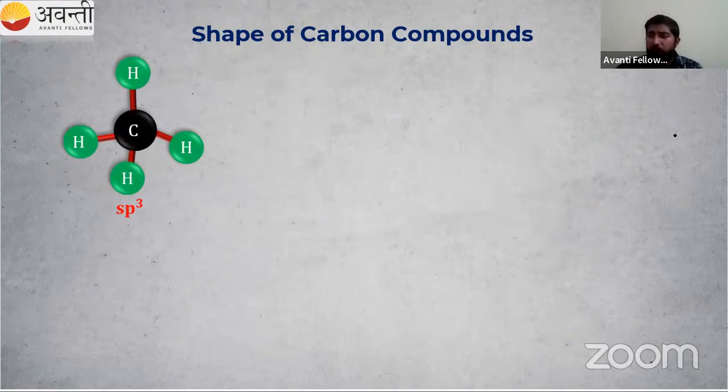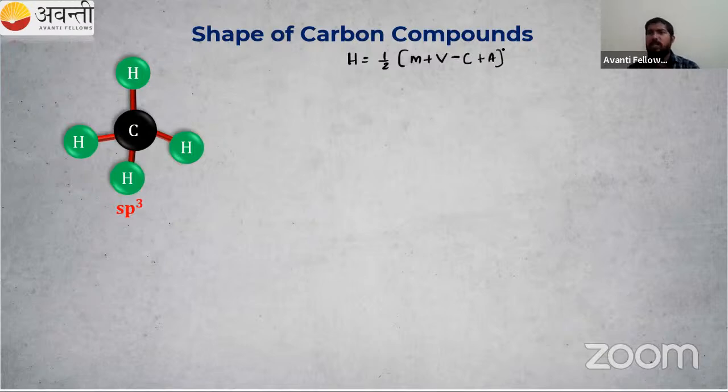Then we know hybridization, and there are different types of hybridization. Methane is sp3 hybridization. How to check the hybridization? There are different methods to find it. One method you have studied: half of M plus V, where M is the number of monovalent atoms, minus the charge on cation, plus the charge on anion.